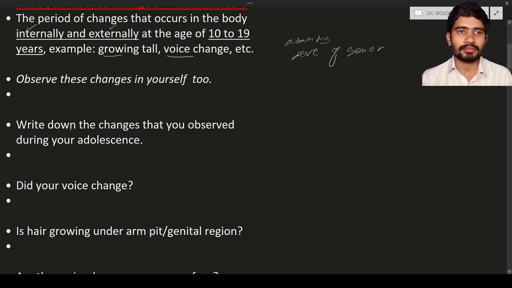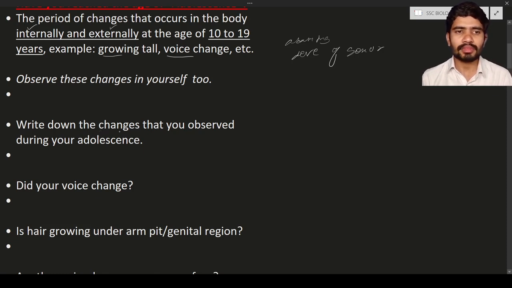Next, write about the changes that you observed during adolescence. If you are a boy, you can see the growth of mustache, beard, etc. It means the facial hair on your face. If you are a girl, you can see development of the breasts and also the starting of the reproductive cycle, that is nothing but the menstrual cycle in females.